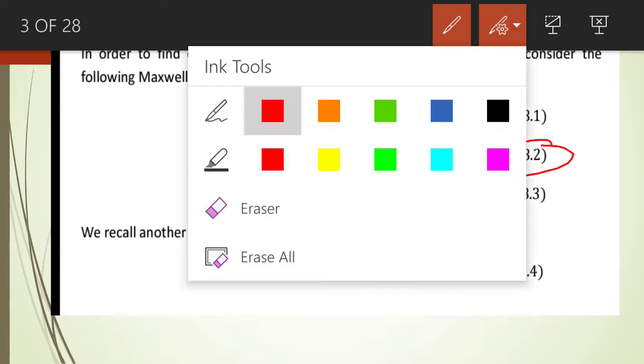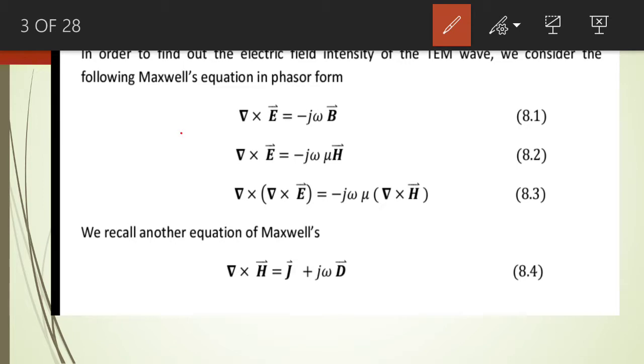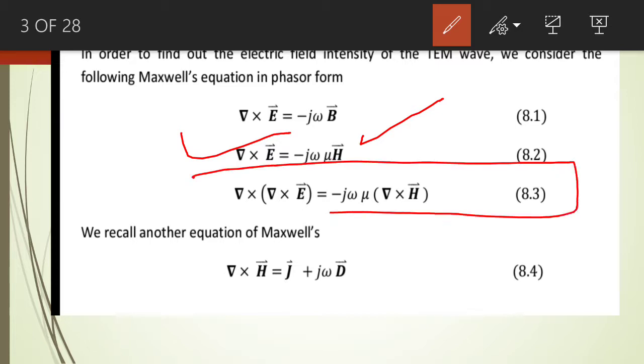So what we do, we take the curl of the quantity on the left hand side of this equation and the curl of the magnetic field intensity on the right hand side of equation number 8.2. So you can see this mathematical operation in equation number 8.3. We take the curl of the vector quantity of the left hand side of equation number 8.2, and we take the curl of the magnetic field intensity on the right hand side of equation number 8.2. This is how we obtain equation number 8.3.